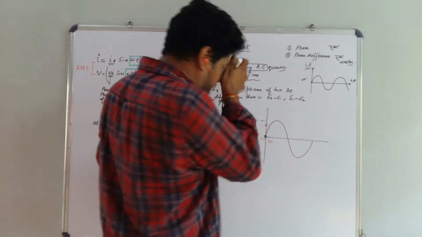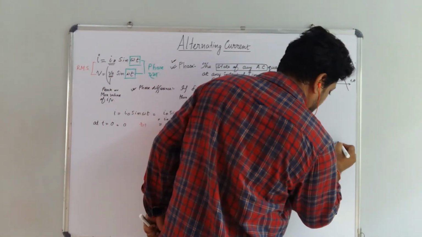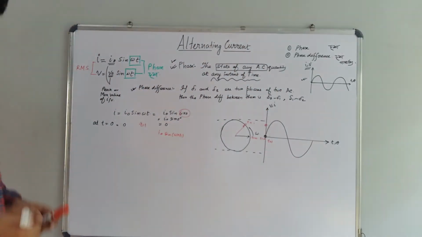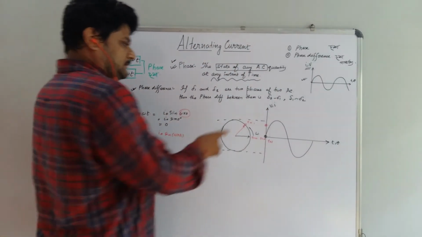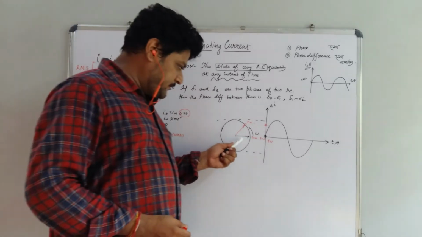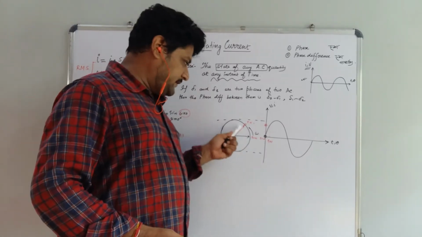So this graph is always plotted against t or theta versus V or I. This is nothing but the state of this alternating quantity at t equal to 0 and t equal to 1.